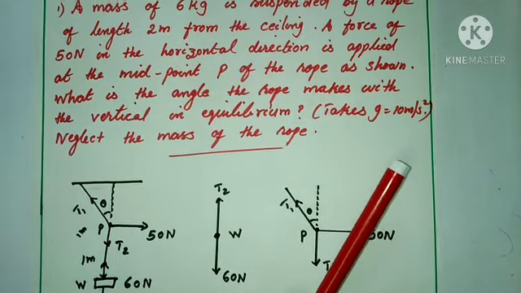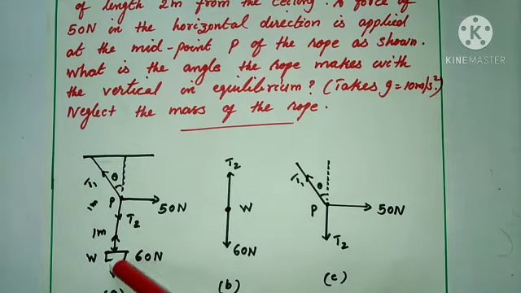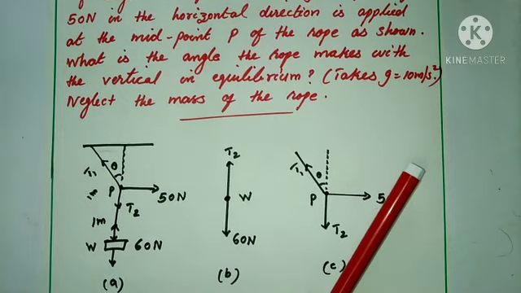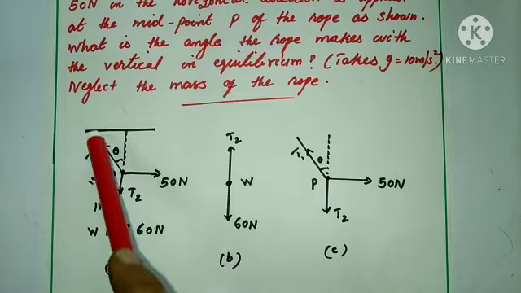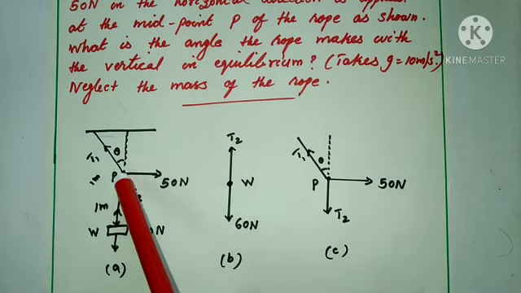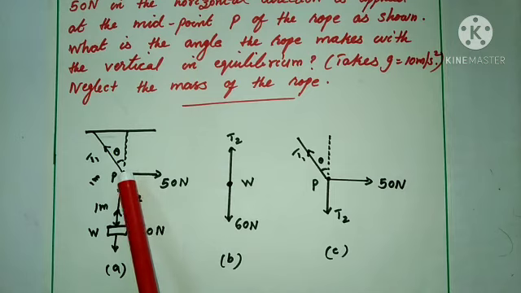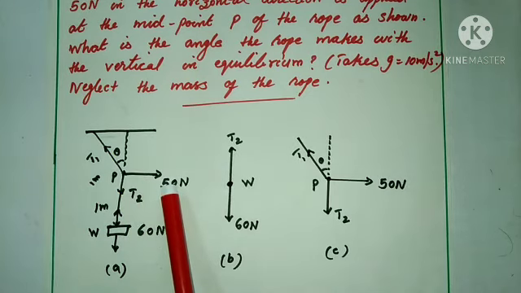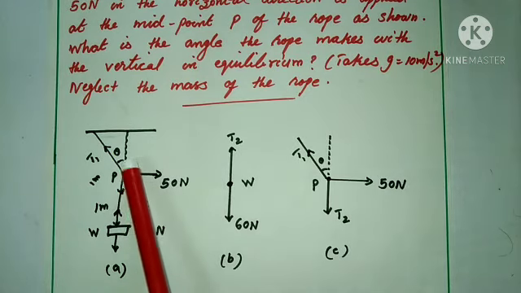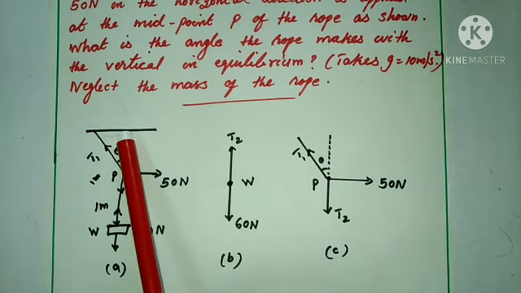So, a mass of 6 kg is suspended by a rope. So its weight is 6 into 10, that is 60 Newton. By a rope of length 2 meter from the ceiling. So from the ceiling, 2 meter rope. So this is 1 meter and this is 1 meter. And at the midpoint of the rope, 50 Newton force is applied. Then you want to find out what is the angle the rope makes with the vertical in equilibrium.